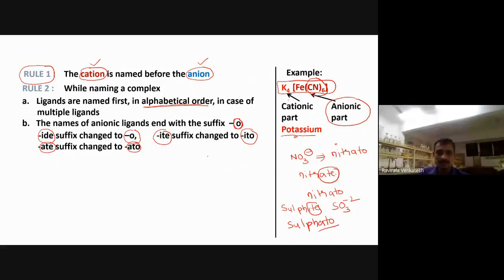Ide means what happened? Chloride. Now, ide becomes here what? O, chloro. Like this, these three things we need to remember. Ide becomes O, ite becomes ito, ate becomes ato. Simply we have to put O lastly. So let me take some examples now.